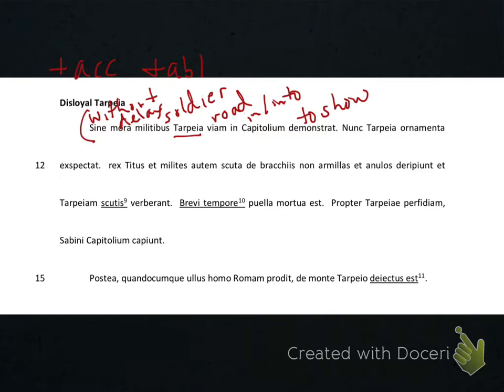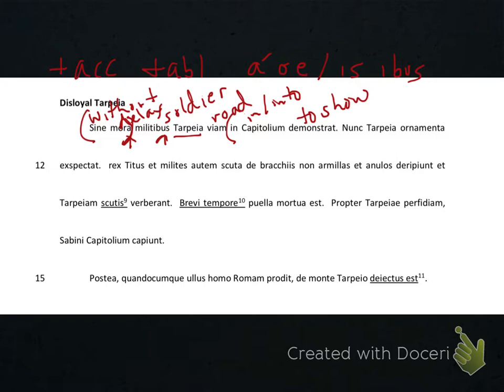That makes sine and in a preposition. Sine must be followed by the ablative case. When I look at the ablative rows on my noun chart, I see A, O, and E. And if I go to the plurals, I see is and ibus. And that gives us a little bit of a dilemma here in the first sentence because I see A, which is ablative, but I also see ibus. So when this happens, the general rule is that you stop the prepositional phrase at the first word that has the ablative ending. That means that militibus is not ablative, but something else, and we'll worry about that later.